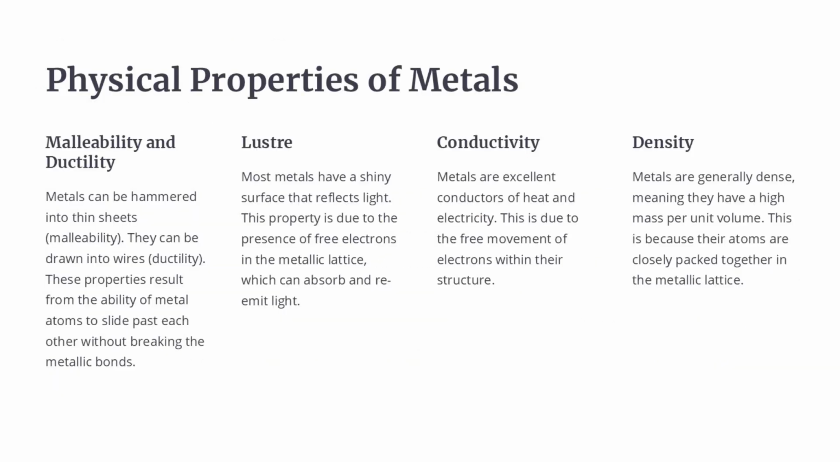Metals have the unique ability to be hammered into thin sheets, malleability, and drawn into wires, ductility. This is due to the way metal atoms can slide past each other without breaking the metallic bonds. Most metals have a shiny, reflective surface, luster, because of the free electrons in the metallic lattice that can absorb and re-emit light. Metals are excellent conductors of heat and electricity, also due to the free movement of electrons within their structure. Metals are generally very dense, with a high mass per unit volume, because their atoms are closely packed together in the metallic lattice.